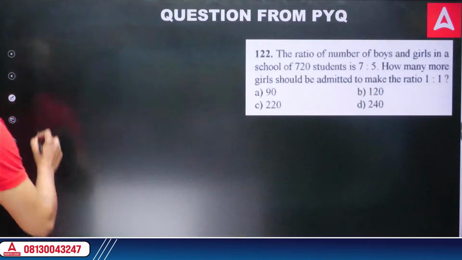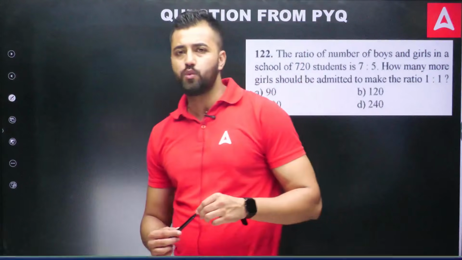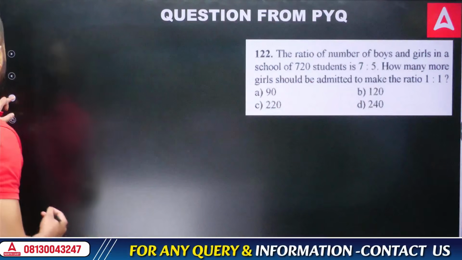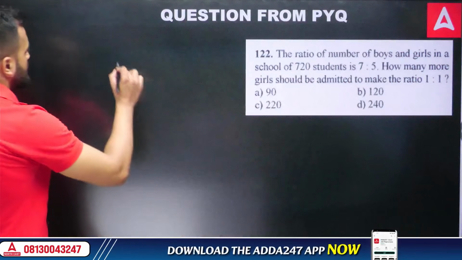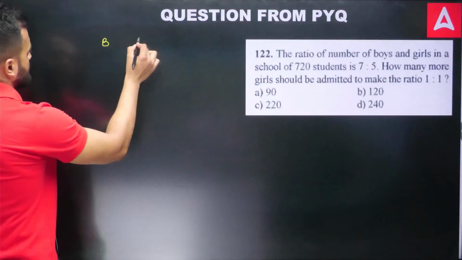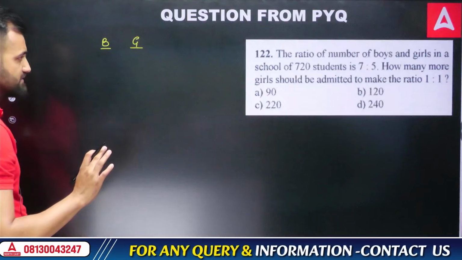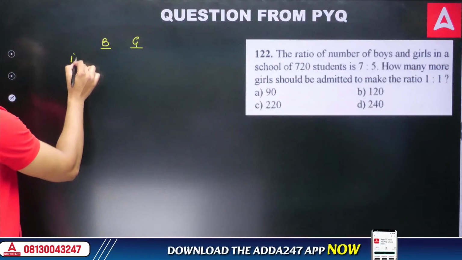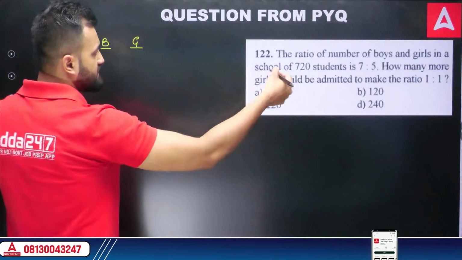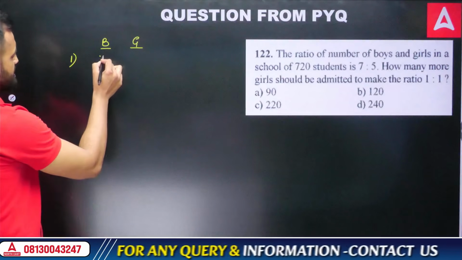So let's see the trick. What does the trick say? Just write down whatever is given first. See properly, I'm showing you how to solve the question within 2 minutes. Write down boys and write down girls. In the first case, which I'm writing as 1, the ratio of boys and girls given to us was 7:5. Just write 7:5.